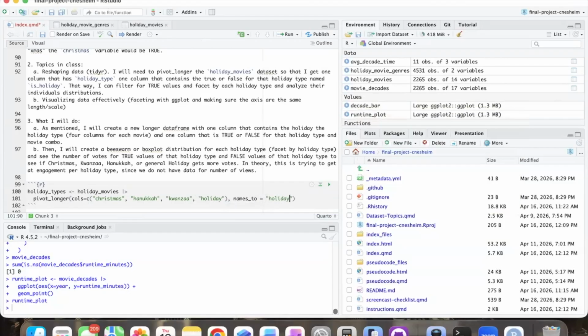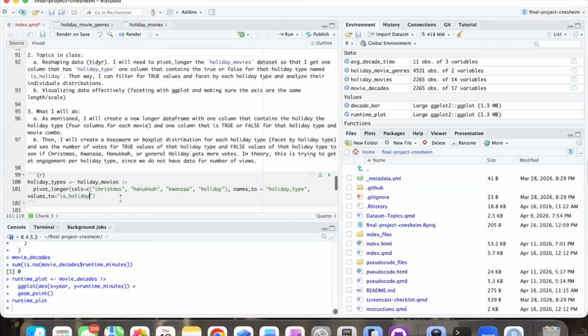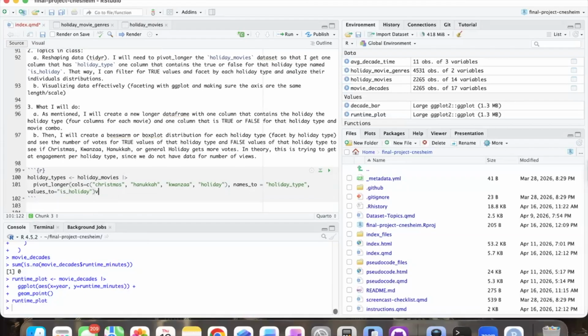So we're going to create a data frame that looks like one column with holiday type. And then we're going to take values to, this doesn't need to be in quotes, values to is holiday. So we're going to see if it is the holiday, right?